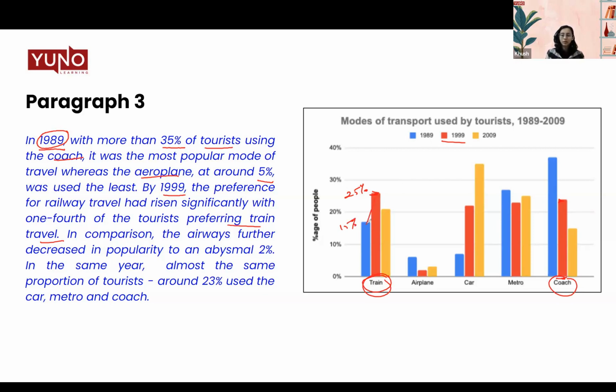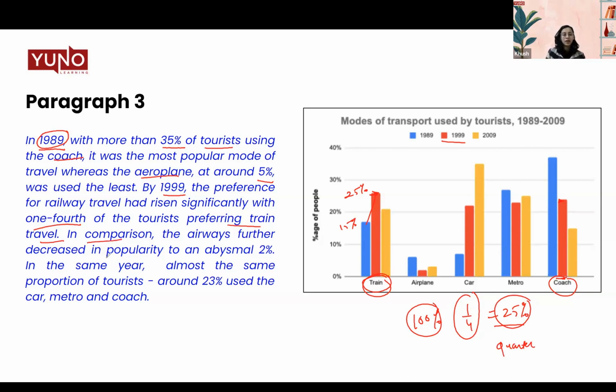And this is where we are talking about how it has increased significantly. And 1/4 means the total percentage is 100. So when I say 1/4, that means 25%. So I hope that is clear. So 1/4 here refers to the 1/4 part of the 100%. So instead of writing 25%, I went ahead and wrote 1/4. You can also use quarter. So these are the different ways you can represent data.